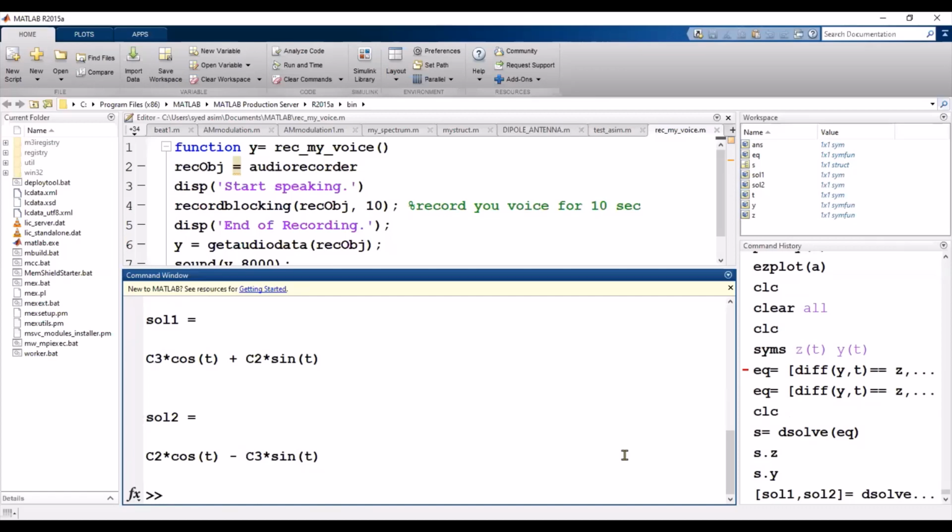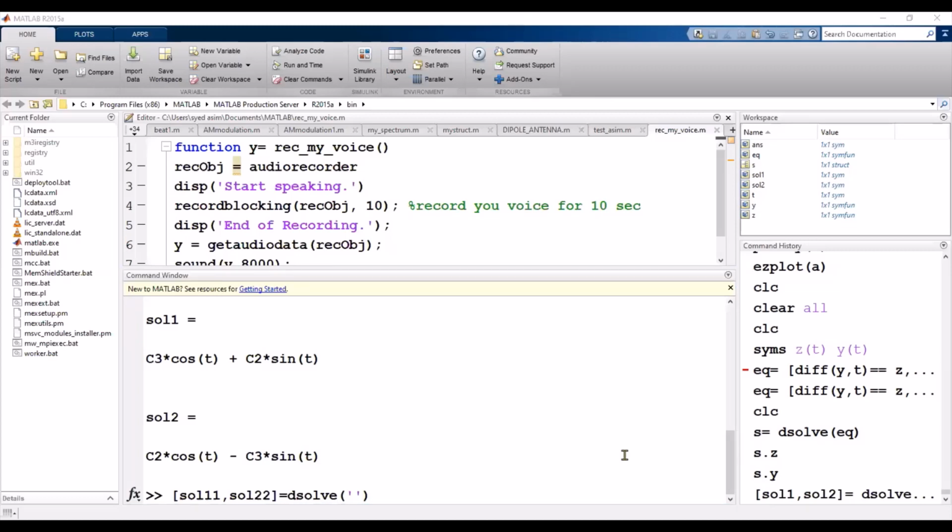And if you want to do the same thing with the second method, you only need to write the equations. Let's suppose I simply write solution 1 and solution 2, and then dsolve, sorry, the d was small, and now simply write the equations.